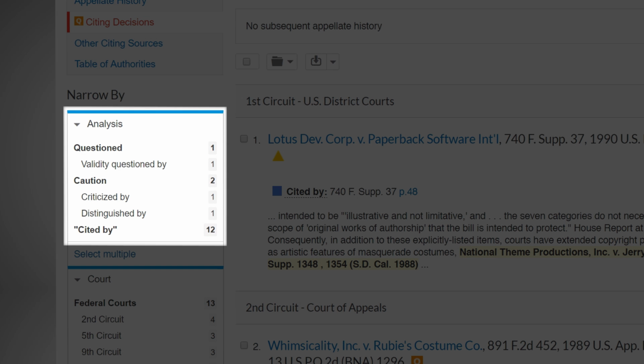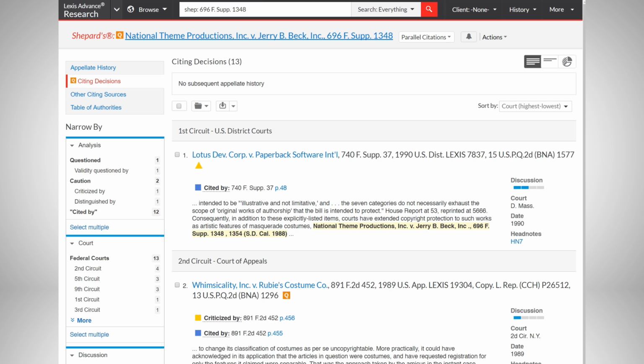First, narrow your Shepard's report by analysis to see if your law is still good. Don't forget, it is necessary to validate all of the authority you plan to cite in your open memo. To learn how to use Shepard's to validate research, visit the Lexis for Law School's YouTube channel. Next, use Shepard's to find more cases on point. Shepard's gives you a list of every case that cites to a particular case or statute.